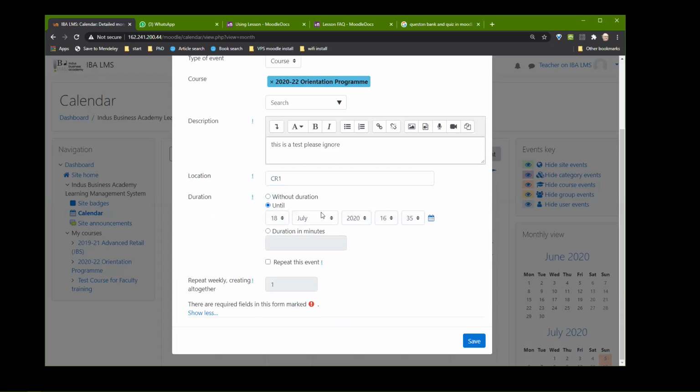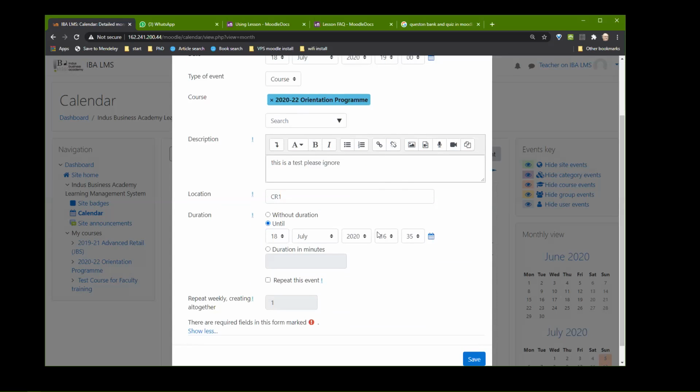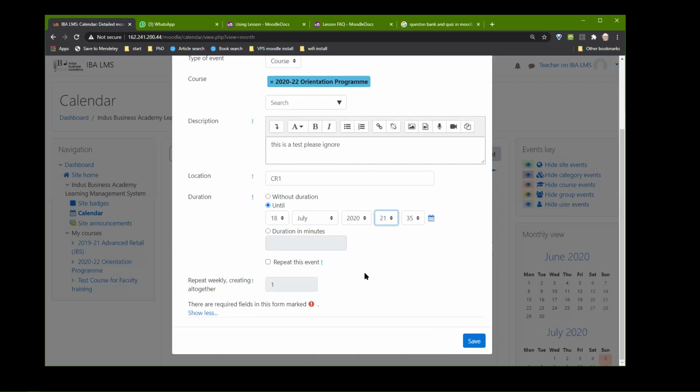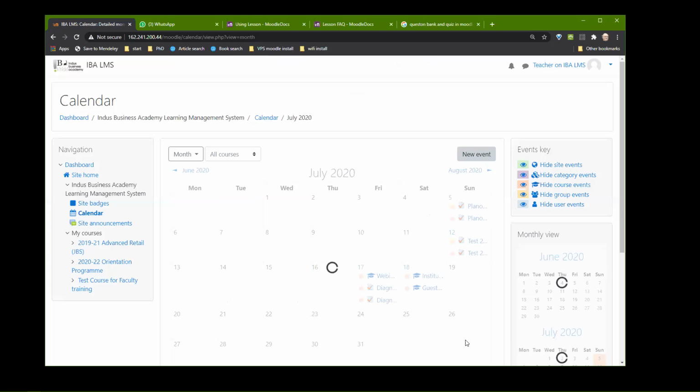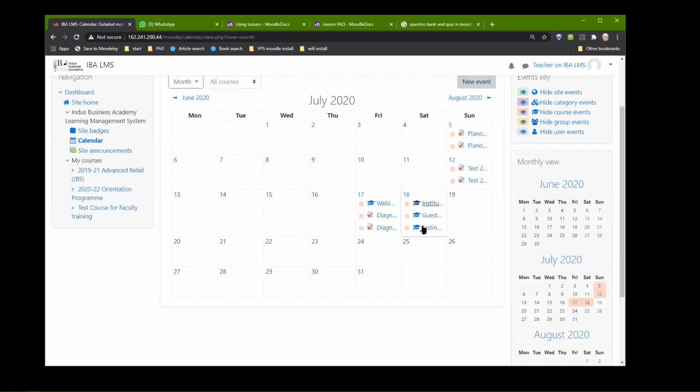You can say until today, say 9 o'clock or whatever it is, and I can save it. I'm very keen that you understand the calendar, because this is how you are going to set up everything for the students. Now you can see it's out here.